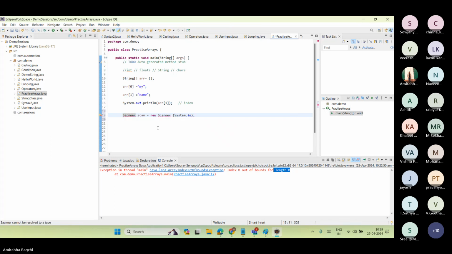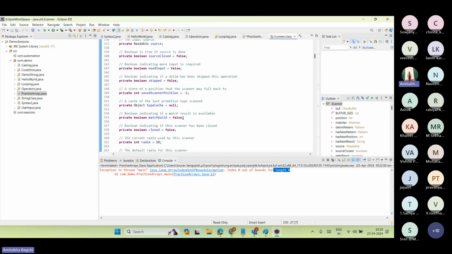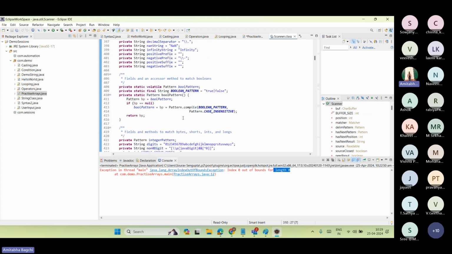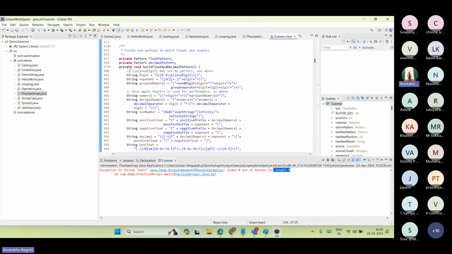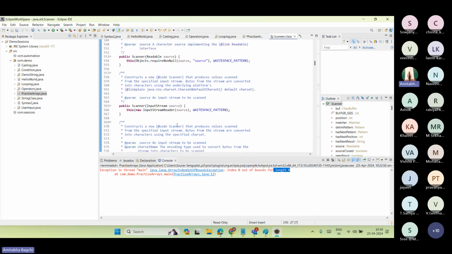Let me show you. Where is the import statement? Oh, I wrote the wrong spelling. Now if you control-click this Scanner, you can see the open declaration coming. I'm holding the control and then it's coming. If I click the open declaration, you can see all the methods. These are all methods. I'll show you the methods which you guys are using.